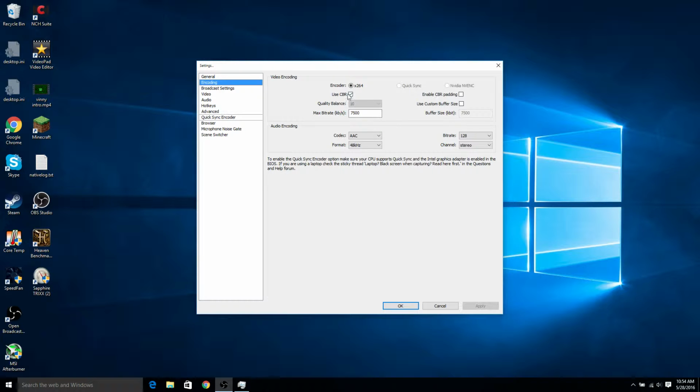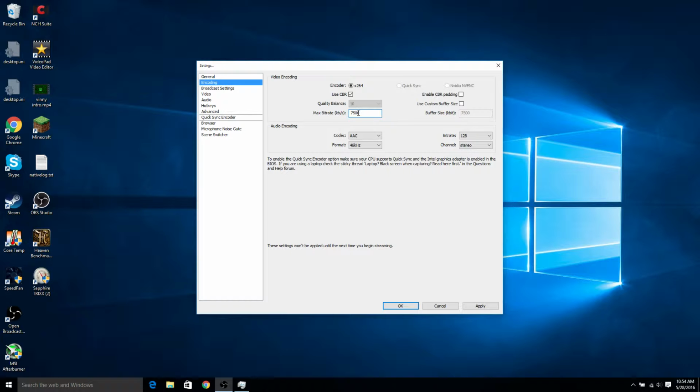If you want to change this, go into here and change it. If you want good quality, put that to 10. This is basically how large you want your files: the smaller you make this number, the smaller your file will be.